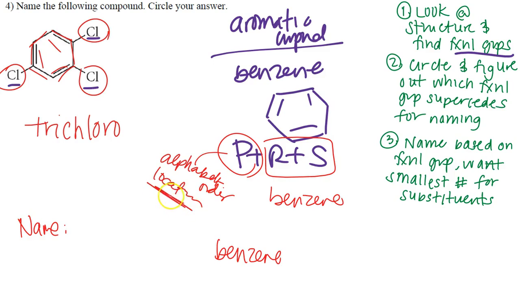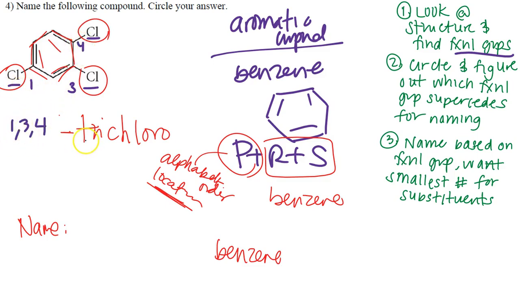We need location. And so now the goal is that you're going to take that tri-fluoro and you're going to create the numbers that go before it to constitute the location of each of these chlorines here. The goal is that we have the smallest numbers that we possibly can get. So let's say if we start numbering here, 1, 2, 3, 4. So we'll have a 1, 3, 4 trifluoro. The question becomes, can I get it to be smaller?